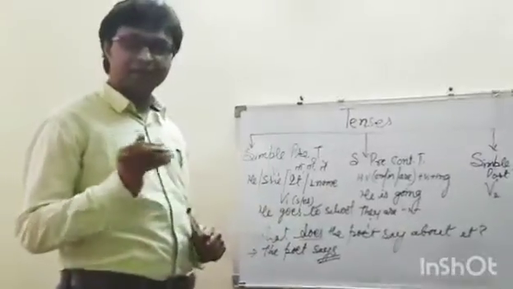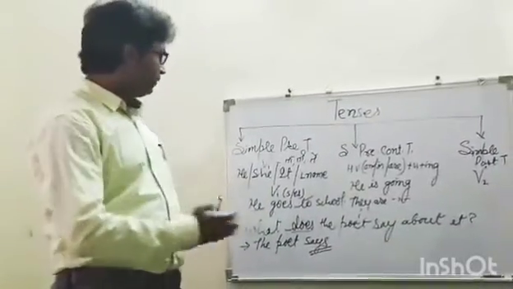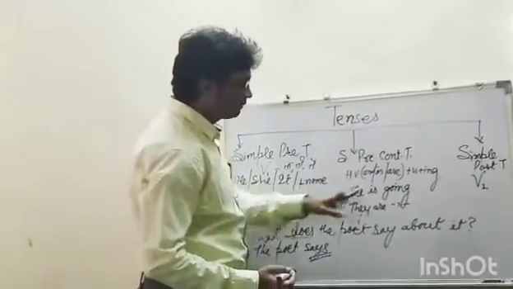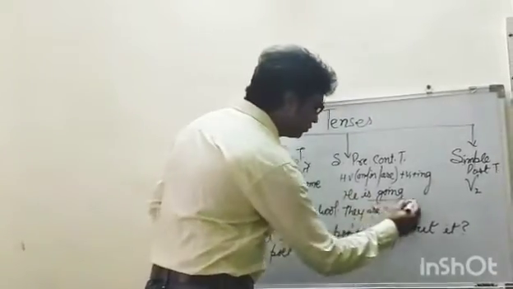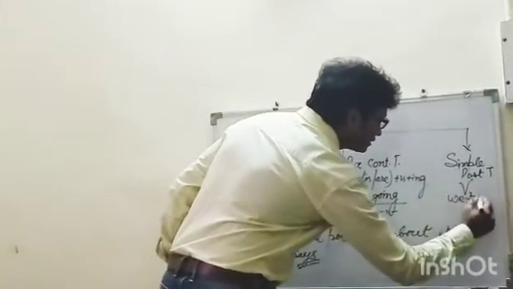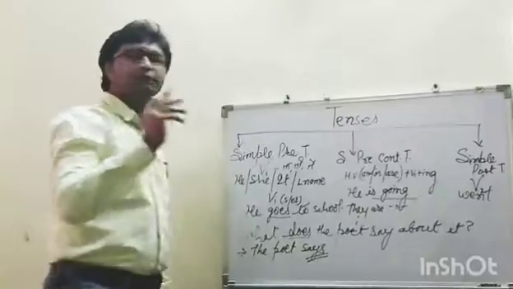Now, coming on to the simple past tense. Here we need the second form of the verb. Go is used in simple present tense. In present continuous tense, it becomes going. And once we use the second form of the verb, go will become went.